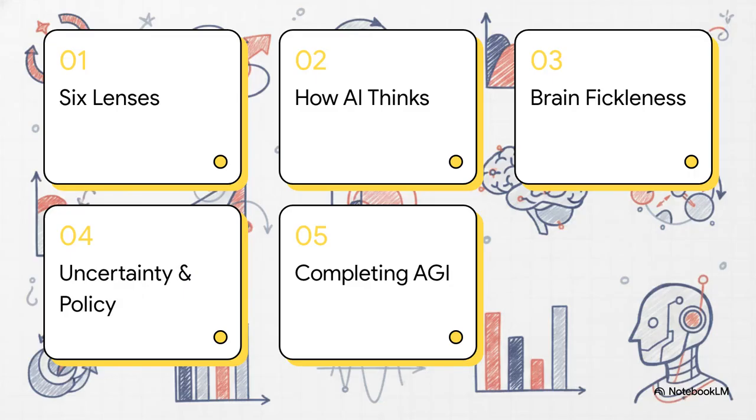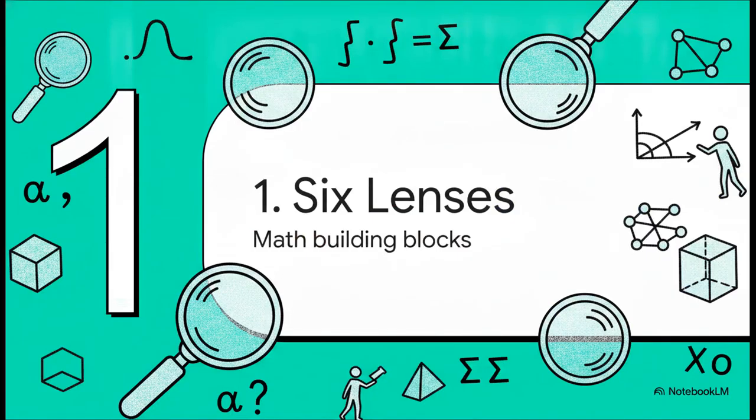All right, so here's our roadmap for this explainer. First, we'll look at the 6 lenses to see the world. Second, how AI thinks. Third, the human brain's prediction and fickleness. Fourth, uncertainty and political preferences. And finally, completing AGI. Okay, kicking things off with part 1, 6 lenses to see the world.